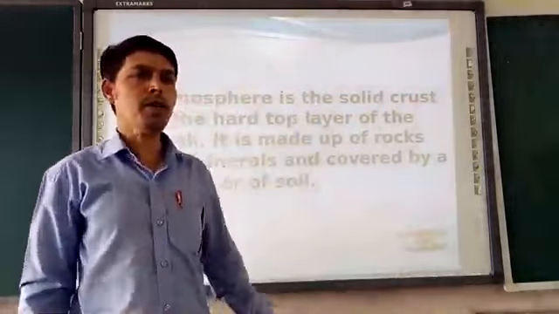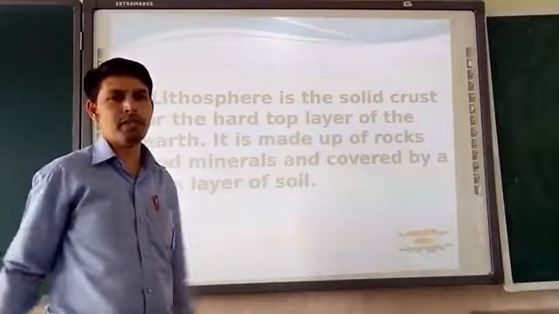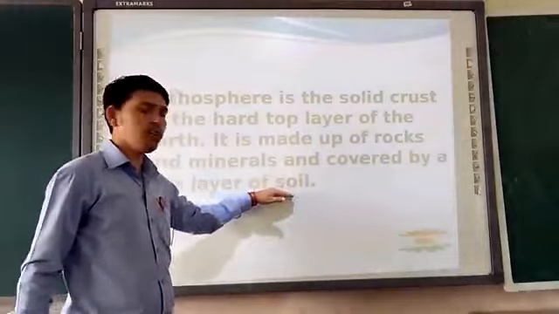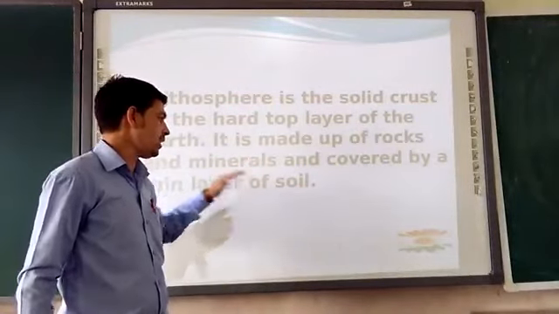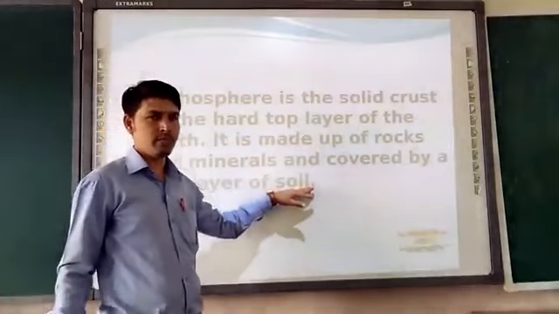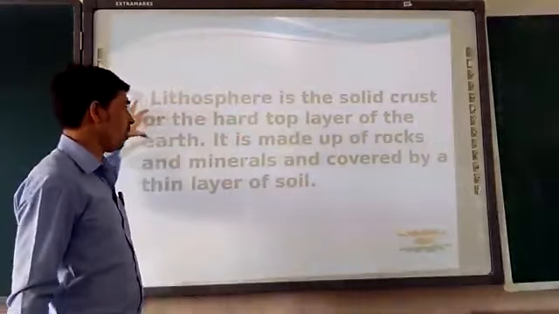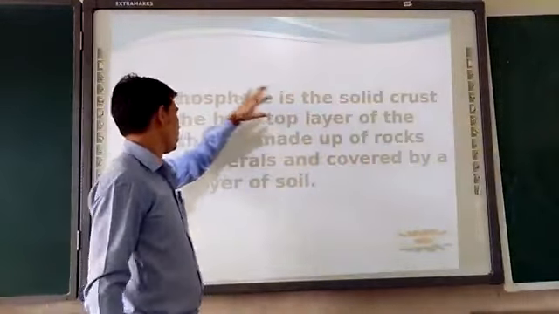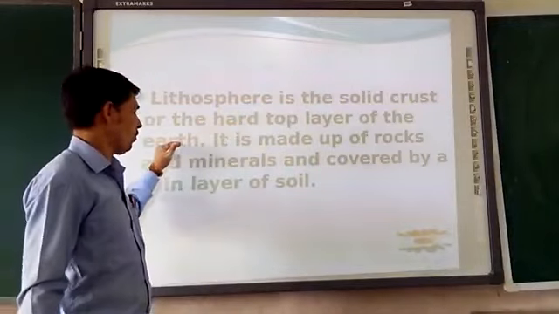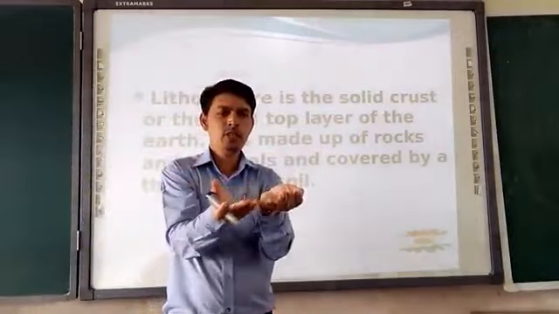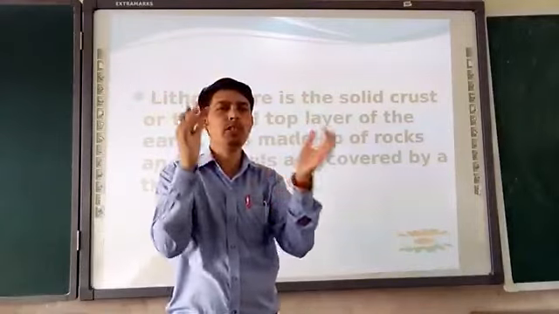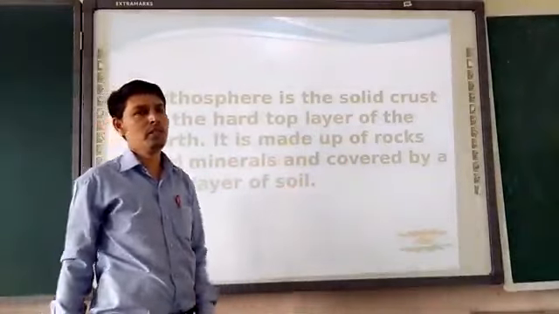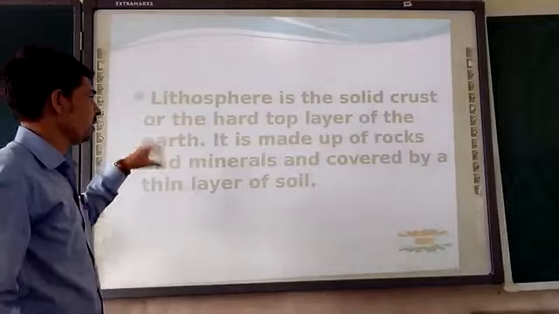So to talk about the lithosphere, as you know, we all reside on a piece of land. On the land we have rocks, we have minerals, and we grow our crops in the soil. On the land, the thinnest layer is the soil. Moving further to discuss what the lithosphere is: lithosphere means a sphere of land, the solid crust, the hard top layer of the earth. The upper layer of the earth is called the lithosphere, which consists of rocks, minerals and a thin layer of soil.